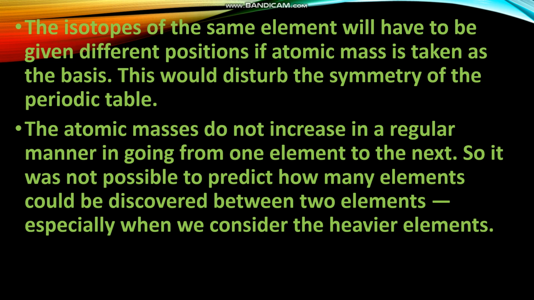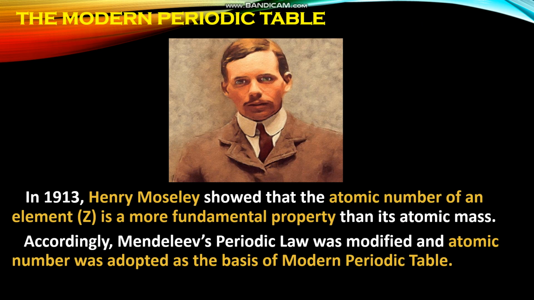The isotopes of the same element will have to be given different positions if atomic mass is taken as the basis, but this would disturb the symmetry of the periodic table. One more point, the atomic masses do not increase in a regular manner in going from one element to the next. So it was not possible to predict how many elements could be discovered between two elements, especially in the case of heavier elements.